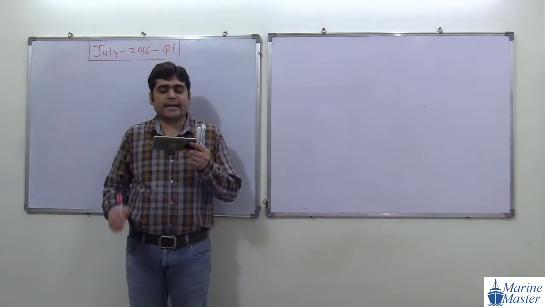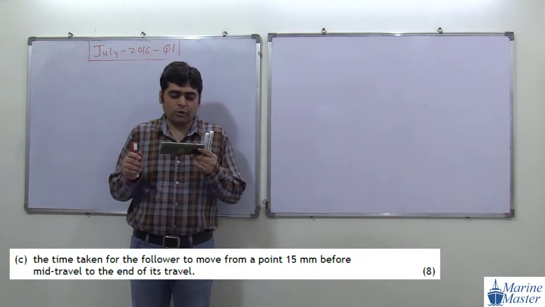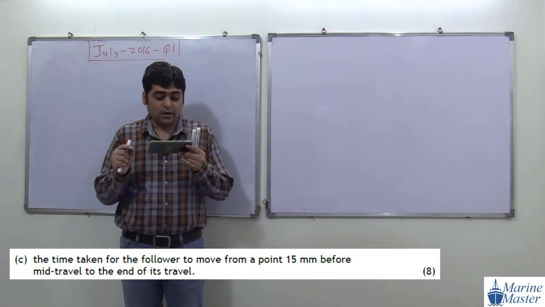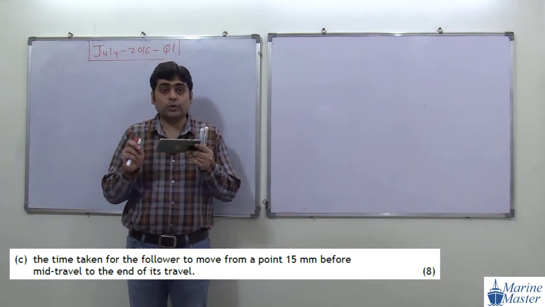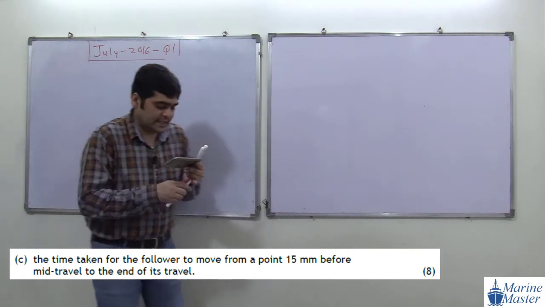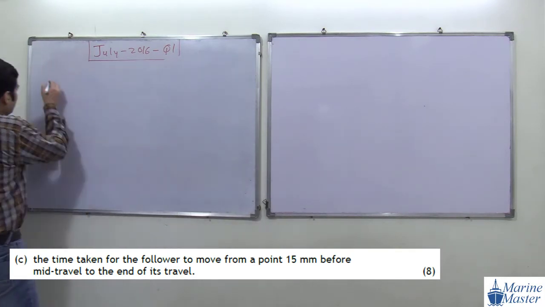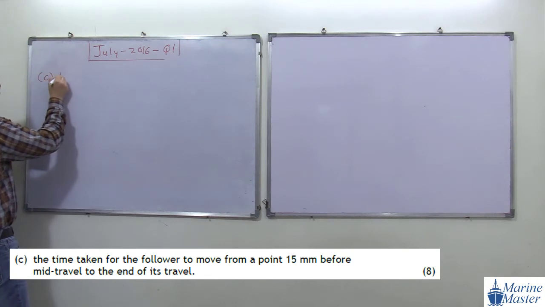Now what is our target in C part? In C part we have to find out the time taken for the follower to move from 15 mm before the mid travel to the end of its travel. So in C part, we have to find out time.